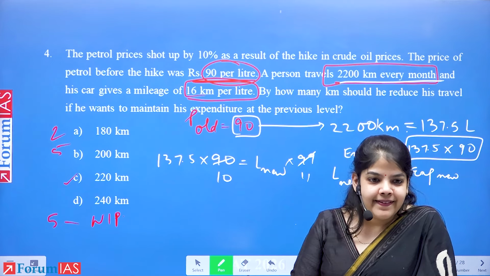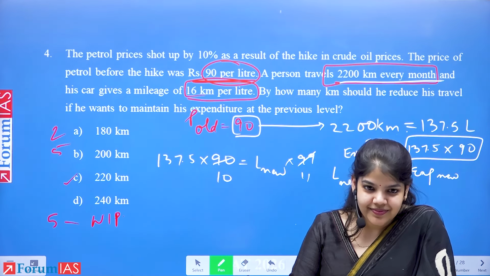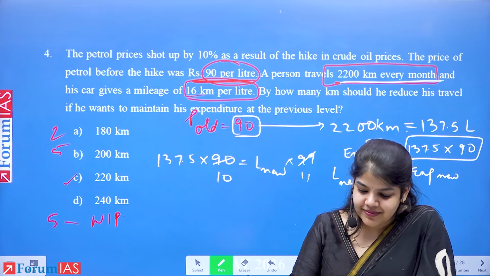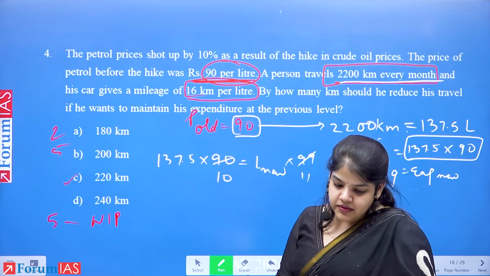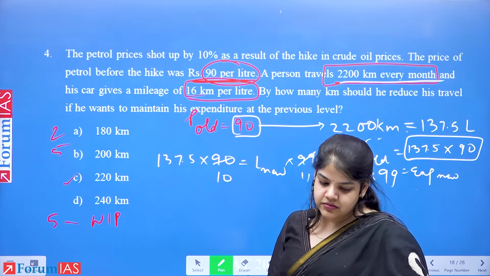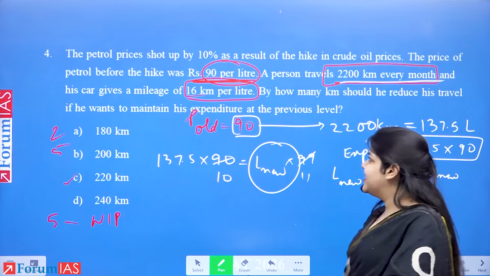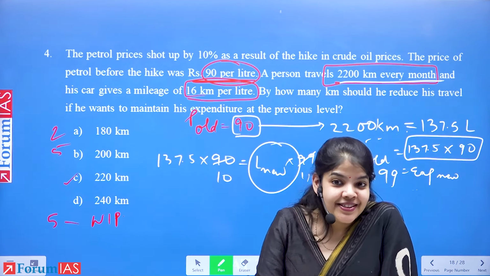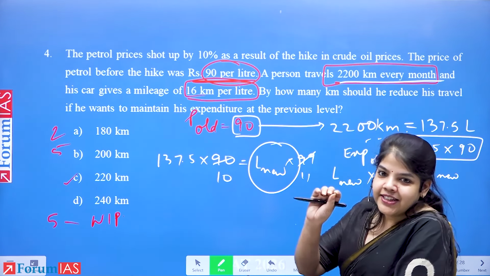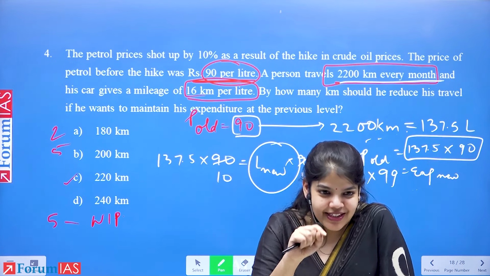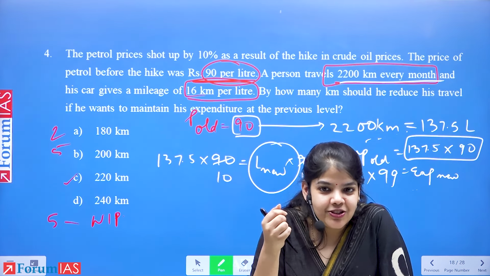Sorry? 125 liters. Yes. So now I can buy 125 liters, and I can travel 16 kilometers per liter. I have 125 liters. How much distance can I travel? I have 125 liters of oil, it goes 16 kilometers per liter, so how far will 125 liters go? What is 125 into 16?